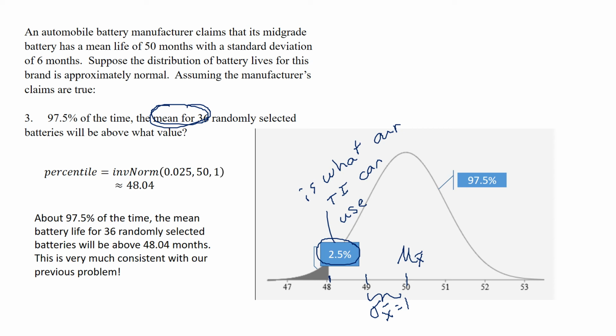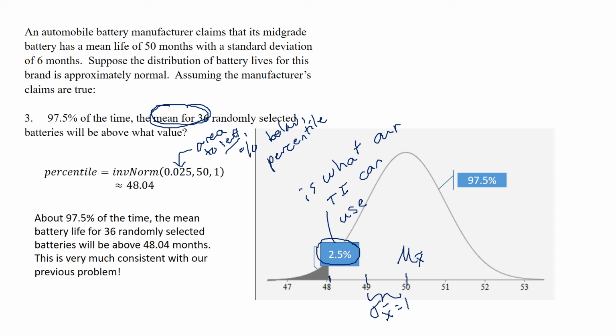So that goes into our calculator. Again, under distributions, we scroll down to the inverse normal. But the first number here is always going to be the area to the left, or the percent below, which is also known as the percentile. So if we want to have 97.5% of the means above, we have to put in what percent of the means will be below the value we're looking for.